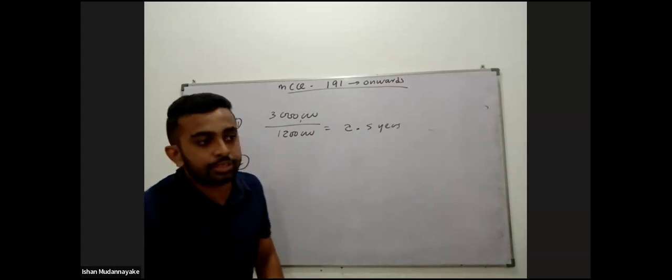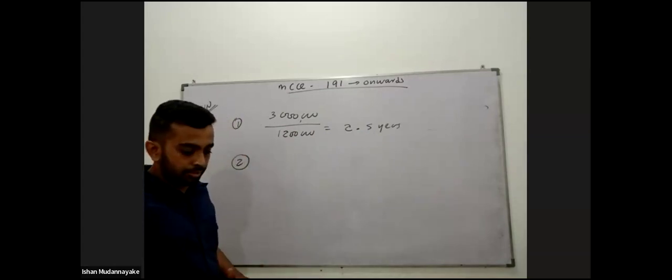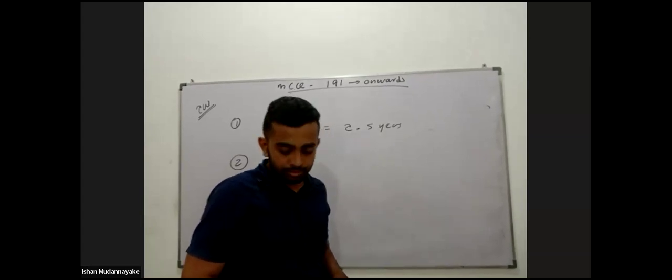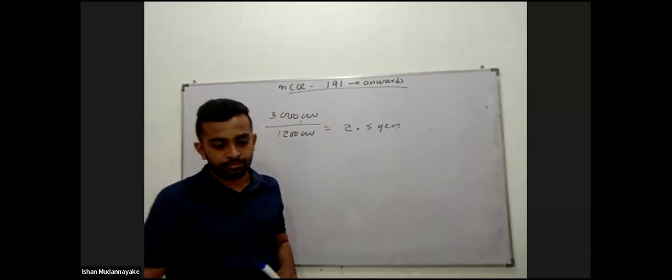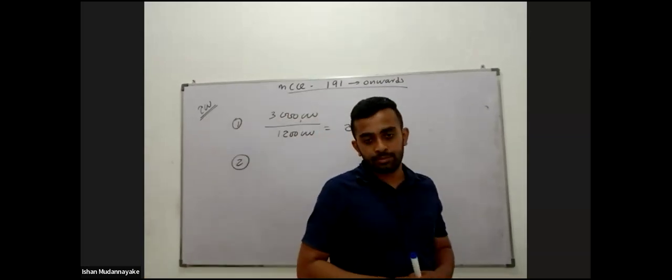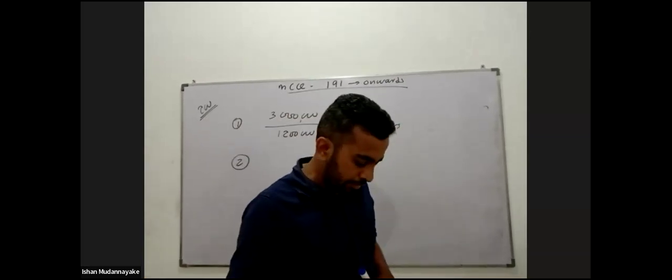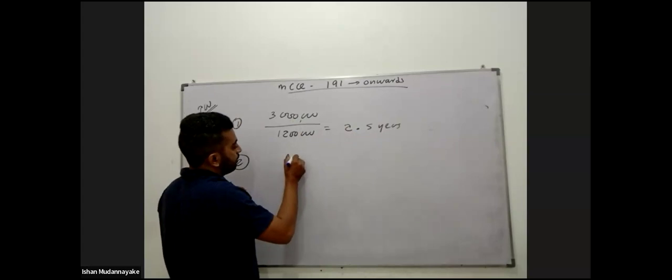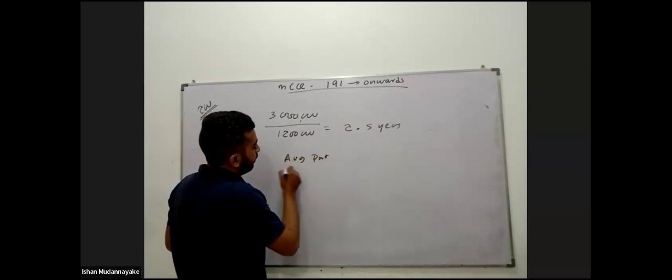Accounting rate of return. Sorry, average profit divided by average investment. Average profit divided by average investment. How to calculate average profit?